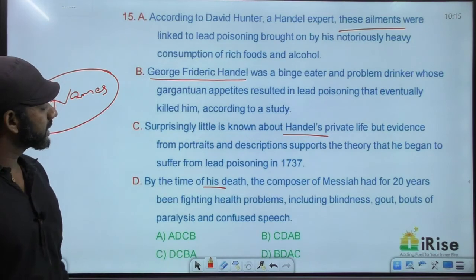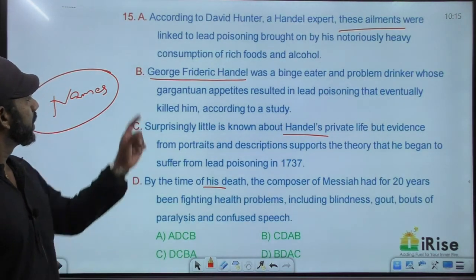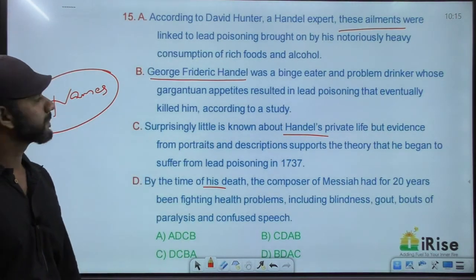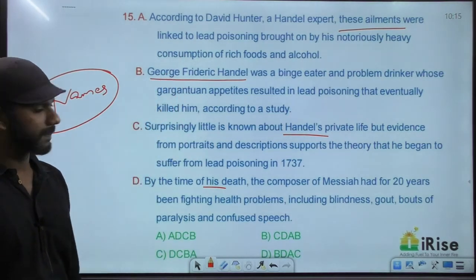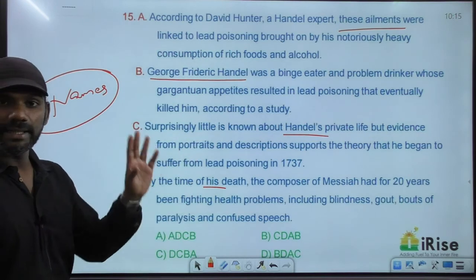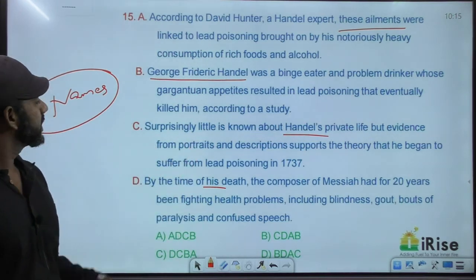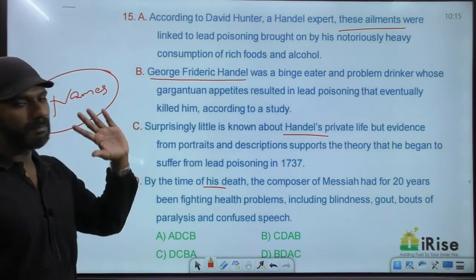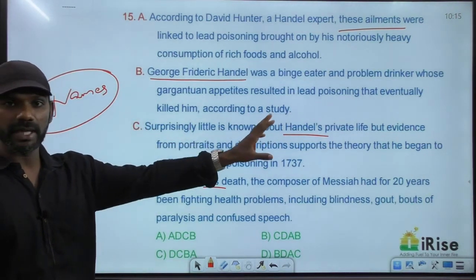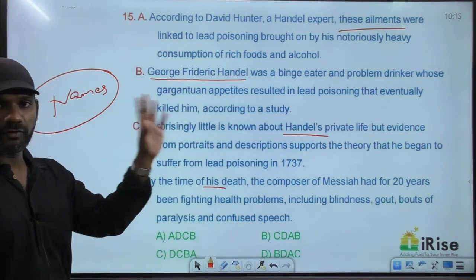In two sentences, we find mention about names. One is B and the other one is C. B says George Frederick Handel, the full name. C says Handel, half the name. Now tell me, can C come before B? No. C cannot come before B because C contains only half the name, whereas B contains the full name.